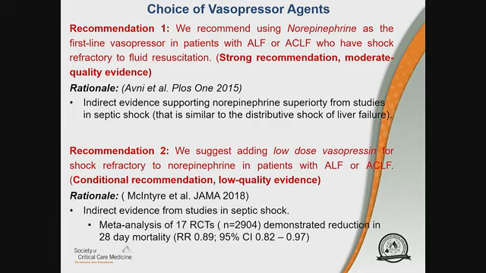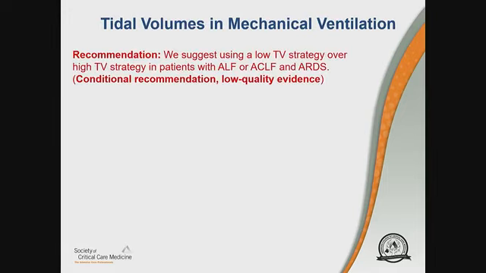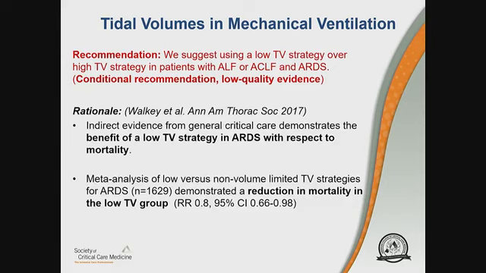So that's cardiovascular. Let's switch gears and move on to pulmonary considerations. So first question is tidal volumes in mechanical ventilation. And again, very similar to what we do in the Surviving Sepsis guidelines, which is to suggest using a low tidal volume strategy over a high tidal volume strategy in patients with ALF or ACLF who have ARDS. And again, this is a conditional recommendation, low quality evidence.